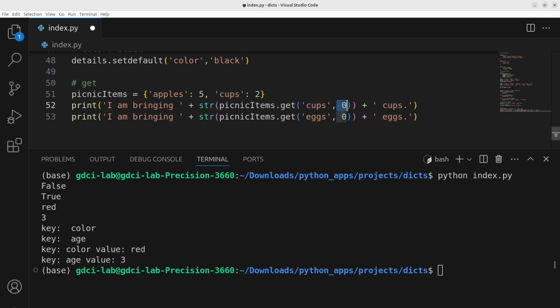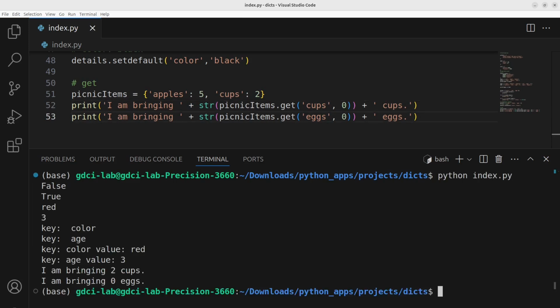So in this case, we want to return 0 in case the cups doesn't exist, and we want to return 0 in case eggs do not exist. Clearly, eggs don't exist here. And when you run this, you have to save. Voila. So for the cups, we know that cups exist and the value is 2, but for the eggs don't exist and the value is 0.